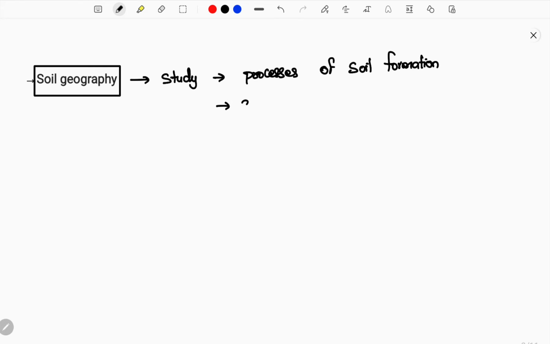And next we study the soil types. We have different types of soil present all over the world. So everything we're gonna study. Different types of soils we're gonna study in detail. We know black soil, red soil and many other alluvial soils and also clay soil. We study many other soils. So all the soil types will be studied in detail in the soil geography concept.